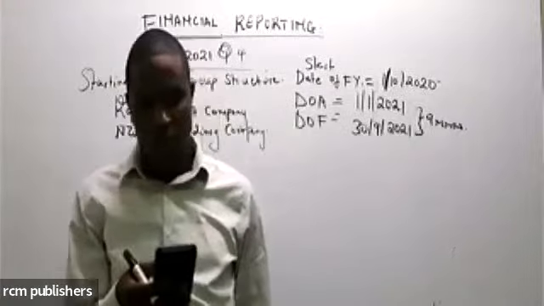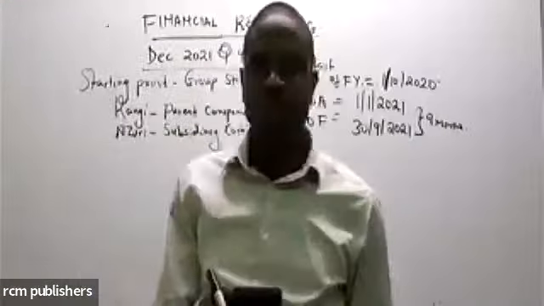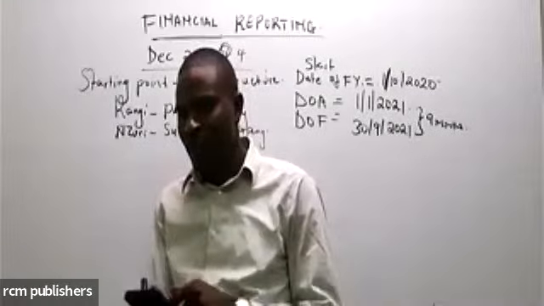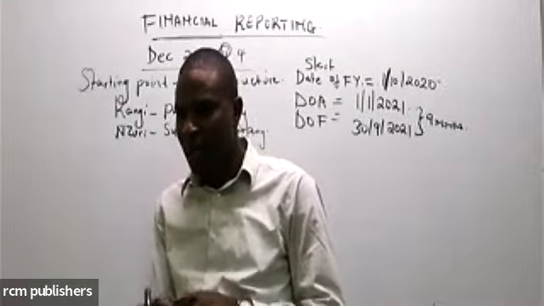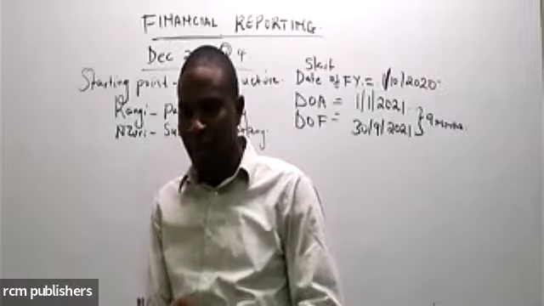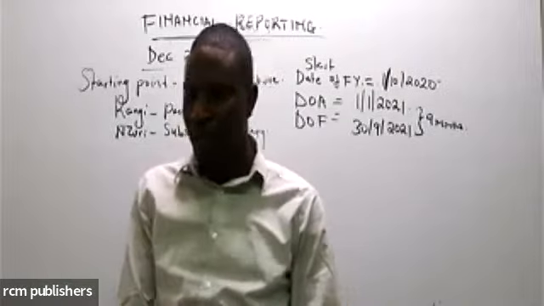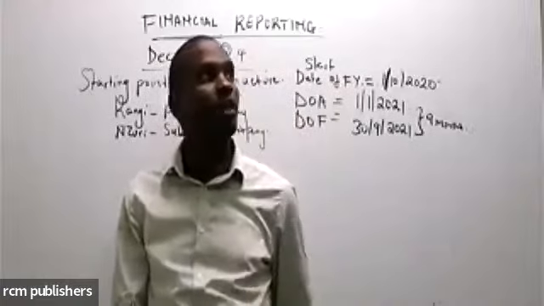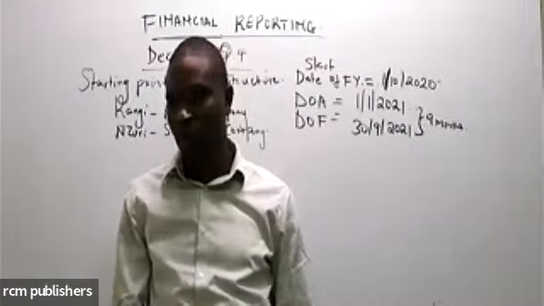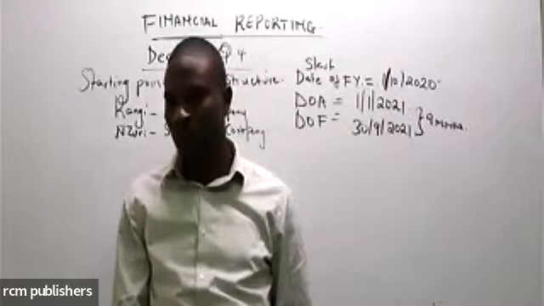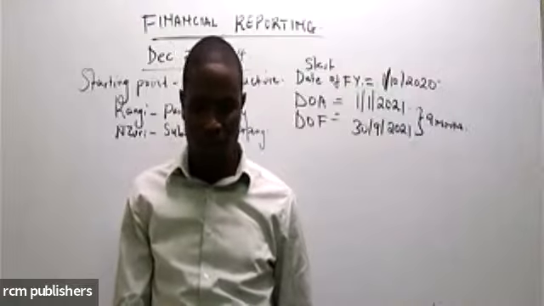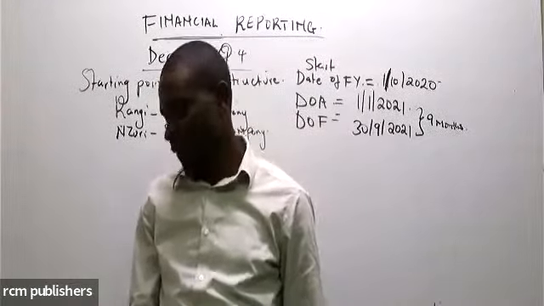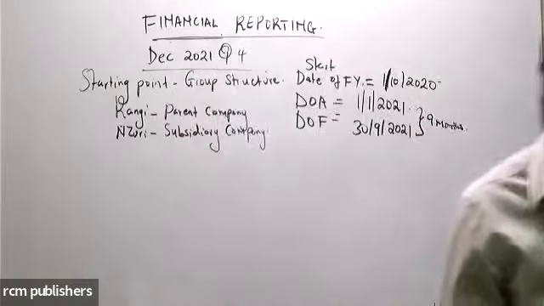Spread on a straight line basis. Because what? My network wants to pay tax. Oh, sorry for that, Robinson. What should we do?